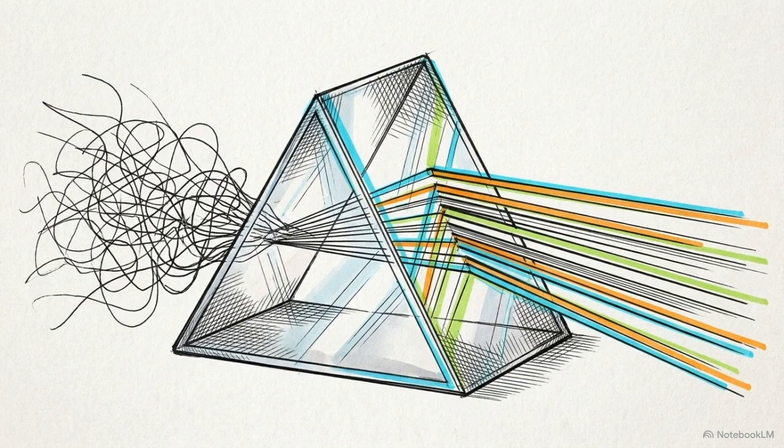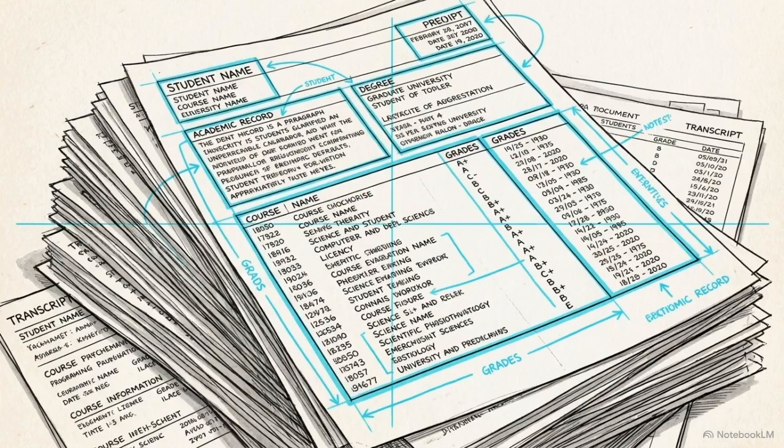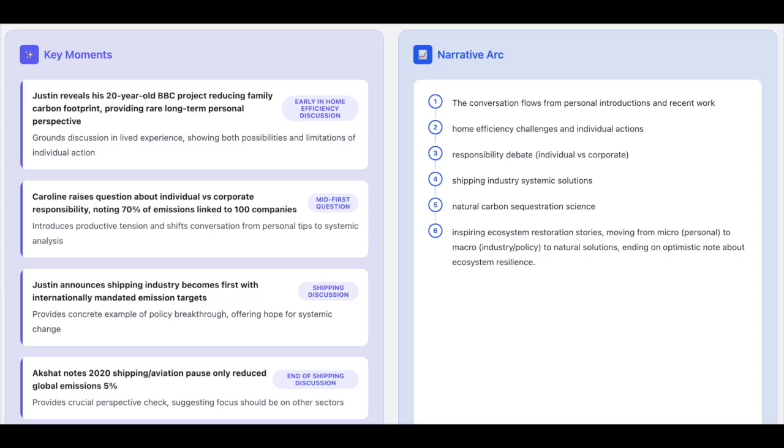Prism acts as an analytical lens built to map those structural dynamics. It takes the raw text of what was said and reveals the precise mechanics of how the room actually operated. This interface visualizes the narrative arc and isolates specific moments that drove the discussion, extracting structural insights directly from the raw text. The system identifies specific turning points and phase transitions within the timeline, showing exactly when the room shifted from rapport building to intense debate.